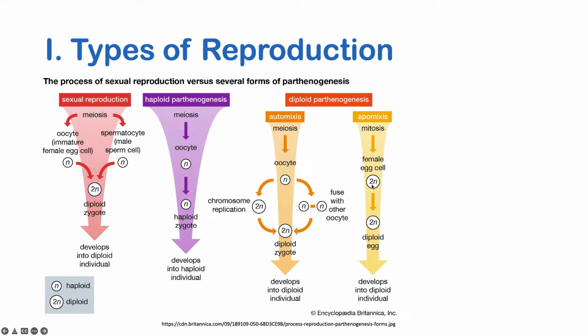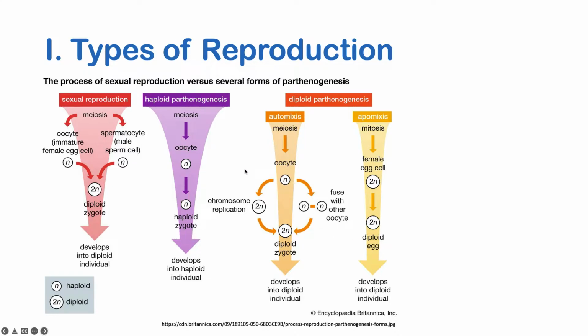But in this case, the primordial germ cell did not undergo meiosis. So instead of producing an oocyte, which is a haploid, it now produces a female egg cell, which is a diploid. This female egg cell, which is a diploid, develops into a diploid egg and into a diploid individual.